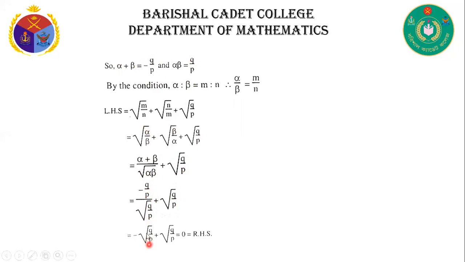That means minus root q by p plus root q by p is equal to 0, which is equal to the right hand side. This is our required proof.